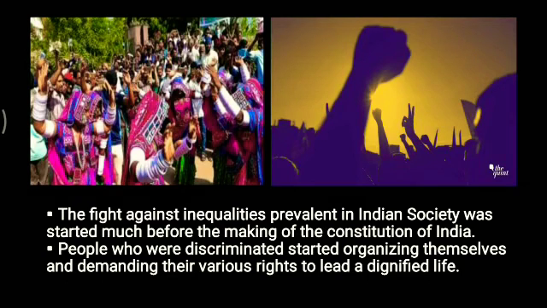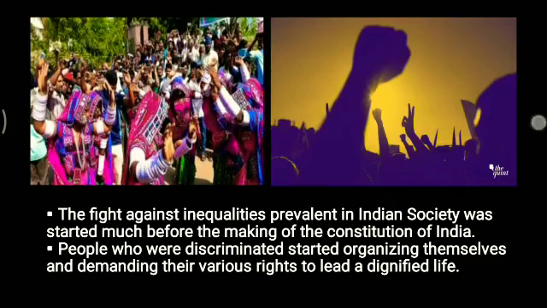People who were discriminated against started organizing themselves and demanding their rights to lead a dignified life. For example, women started demanding the right to education. The scheduled castes and scheduled tribes also started to fight for access to public places and facilities, such as entry into temples.